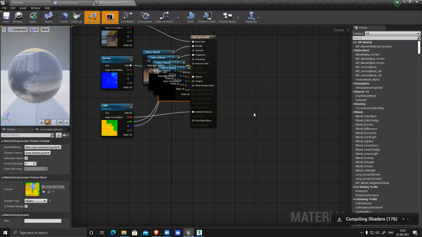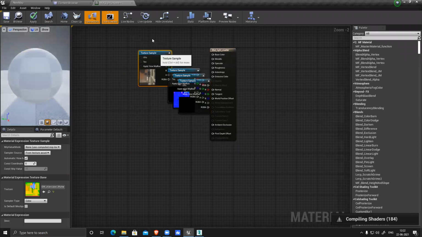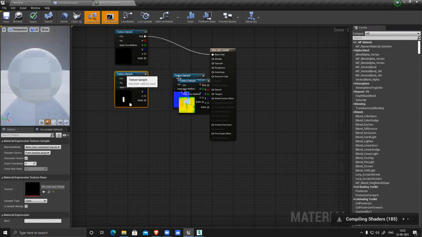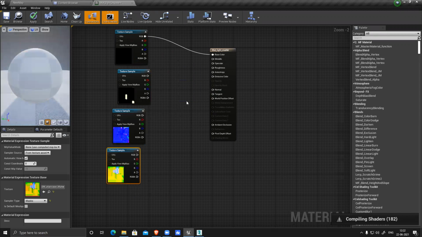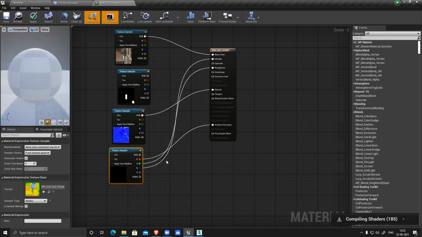Yeah, open, and delete all three of them. Diffuse to diffuse, emissive keep it separate, normal, ORM. Connect the normal to normal, ORM: R is ambient occlusion, G is your roughness, and B is your metallic. Create this. So these three are the same.